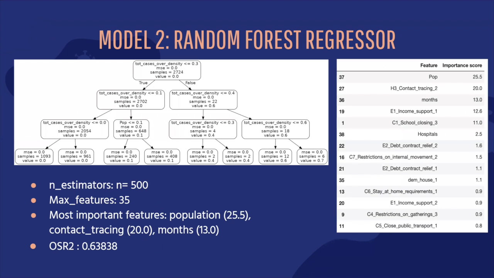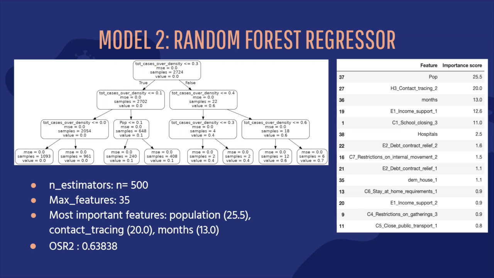Our second model is random forest regressors. We set our N estimators to be 500 and the max number of features to be 35. You can see from the table on the right that some of the most important features are population and contact tracing. The out-of-sample R-squared for this model is about 64%.